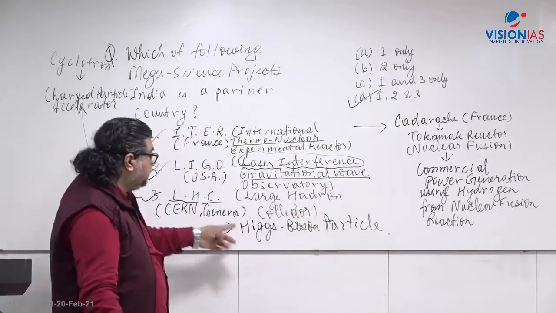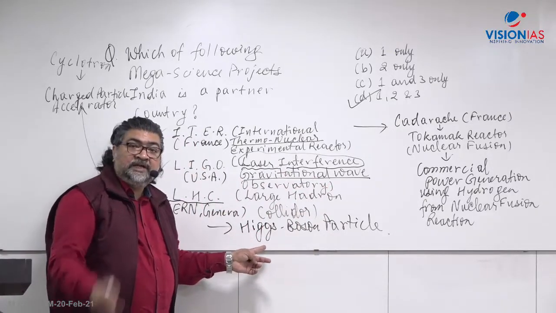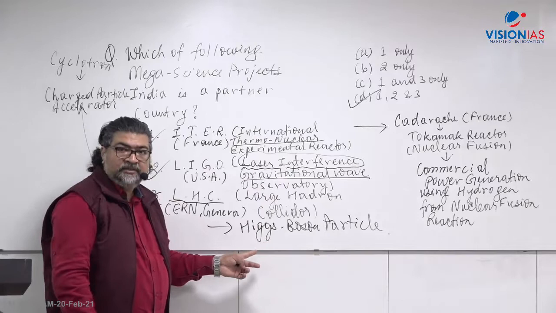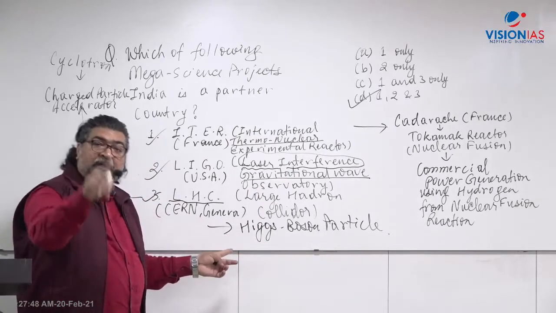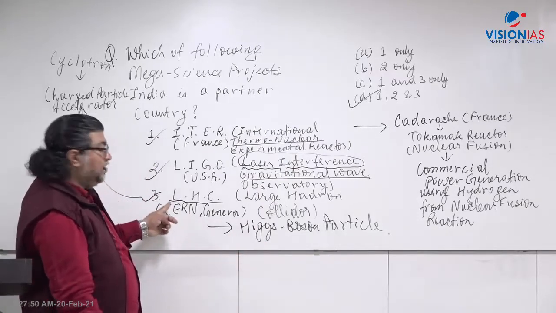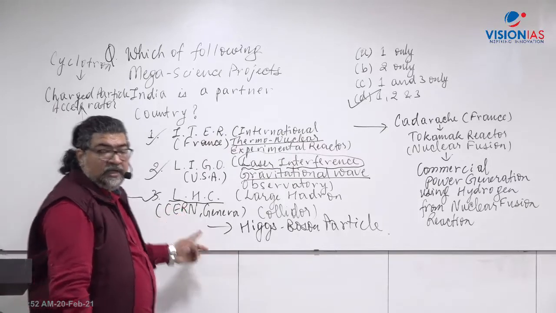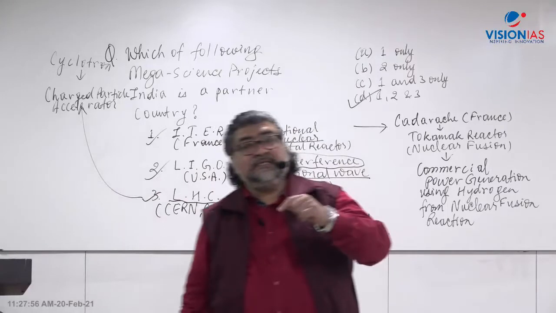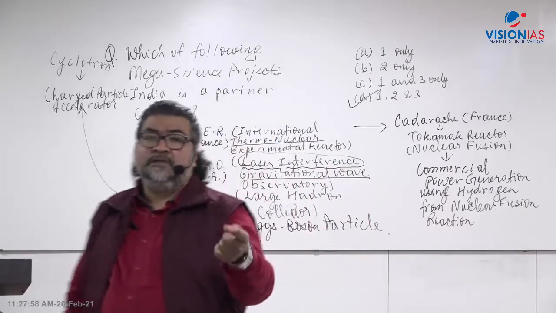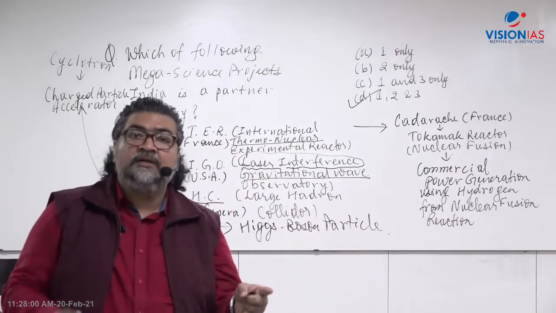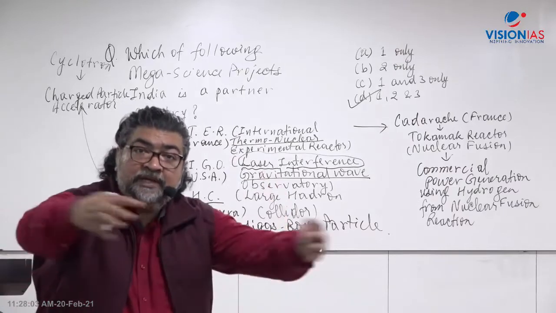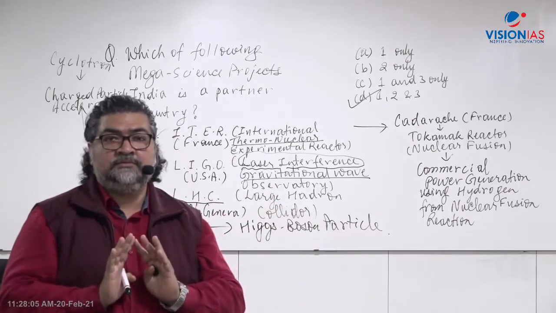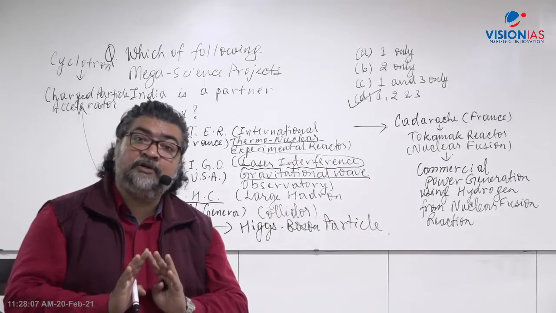So the first thing which came was the Higgs boson particle. That's what is called the God particle, right? That God particle, the Higgs boson particle, was found at the LHC, the Large Hadron Collider, which is built at CERN, Geneva. And Indian scientists and engineers contributed to the development of this LHC, and that is through the DAE, the Department of Atomic Energy.